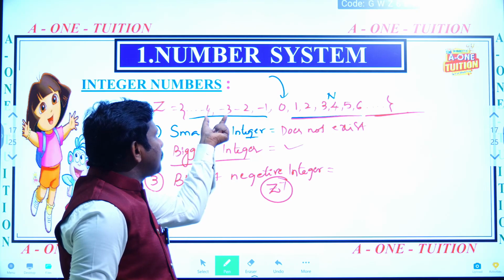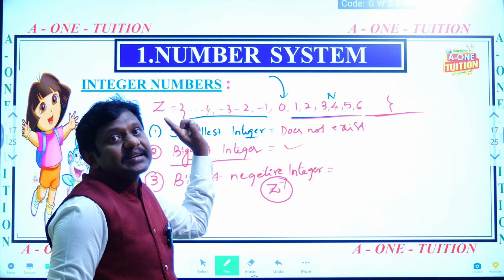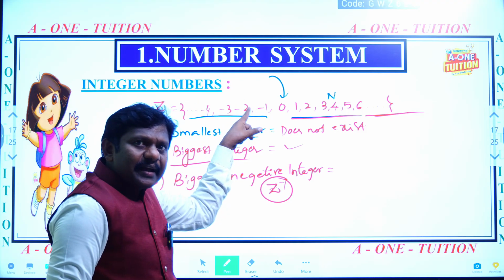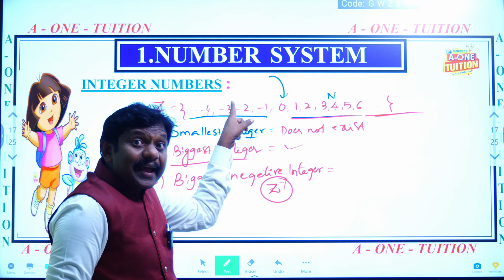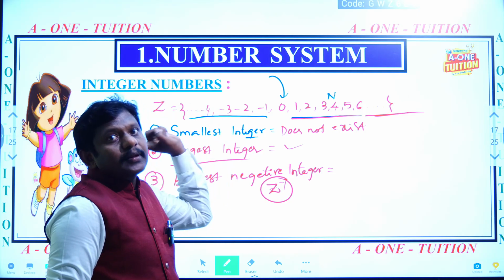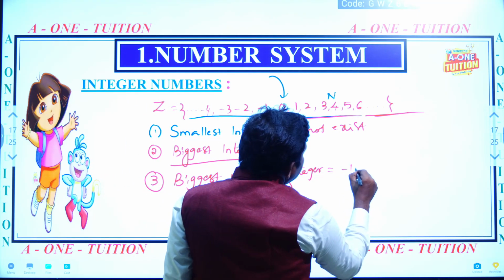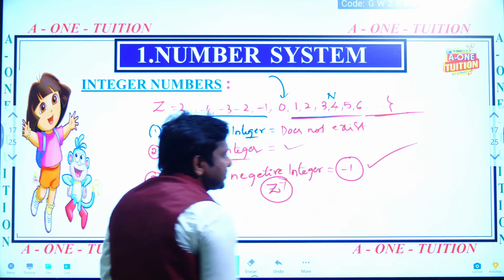When we compare, minus 3 is bigger than minus 4. Minus 2 is bigger than minus 3. Minus 1 is bigger than minus 2. So that's why the biggest negative integer is minus 1. Keep that in mind.